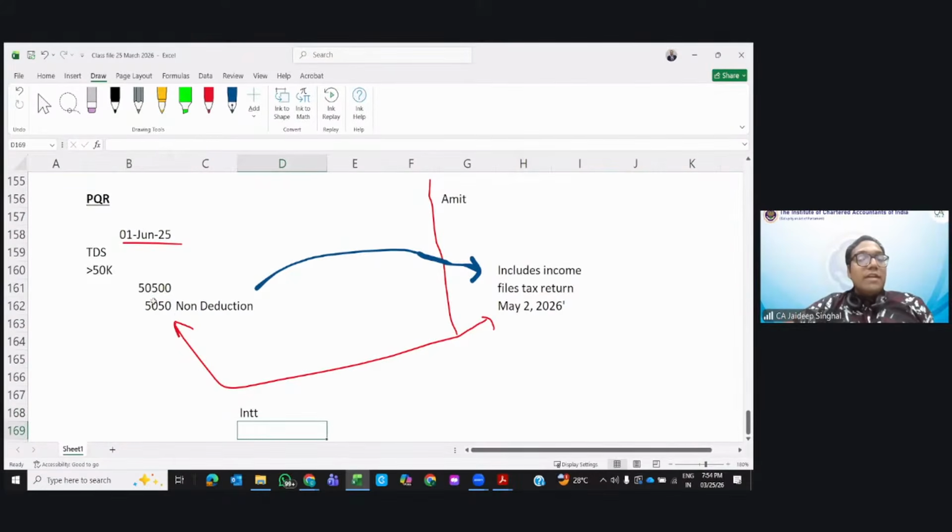Otherwise, the government can come and say, if you pay 5,050 because you haven't deducted, you need to pay to the government, right? They will assume the amount paid as the net, take the grossing up, and charge you the TDS. They say you pay the interest. Interest for how many months? You will pay from June to May. Part of the month is also considered a full month. June, July, August, September, October, November, December, January, February, March, April, May. Total 12 months interest you pay. So 5,050 into 1% into 12. You pay the interest of 606.